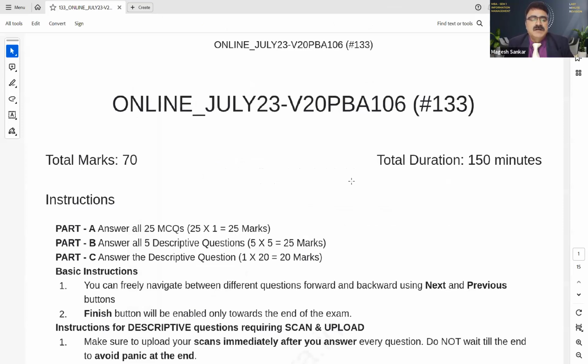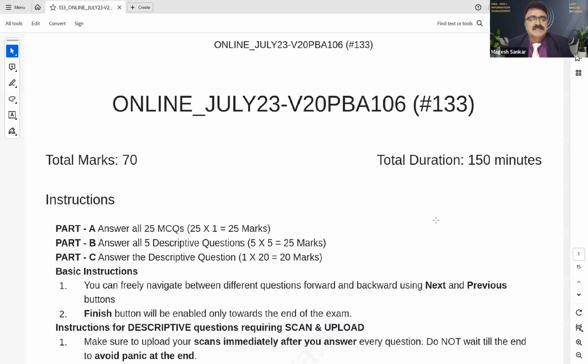I hope you would have received a similar question paper previously from the university. Did you receive? No, sir. Okay. So this is the model question paper. After seeing this, we'll move on to the last minute revision. This one is online, July 23. So you'll be getting this for the next month. You have your examination for December.